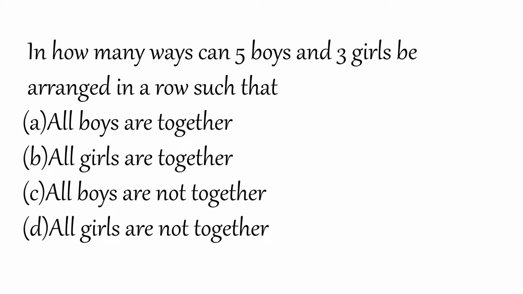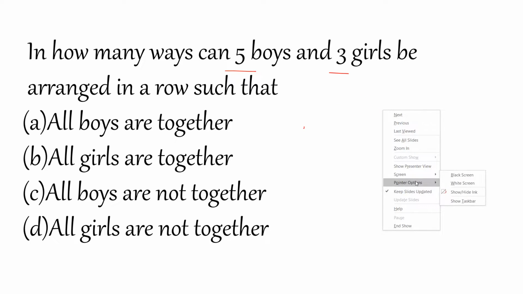Hi everyone. Let us see some more problems in permutation basics. Question: in how many ways can 5 boys and 3 girls be arranged in a row such that all boys sit together, next, all girls are together, and all boys are not together and all girls are not together? So let us see how to solve these kinds of problems.